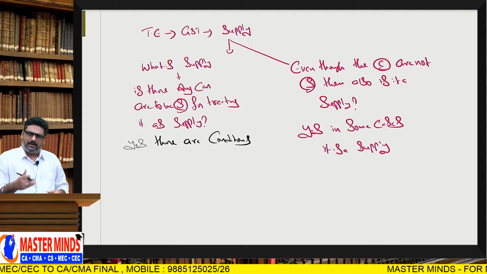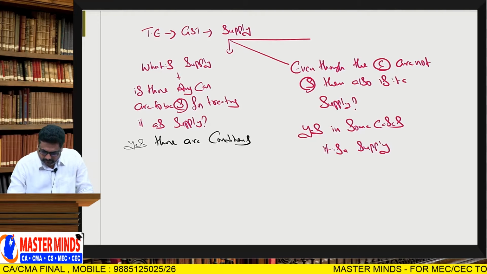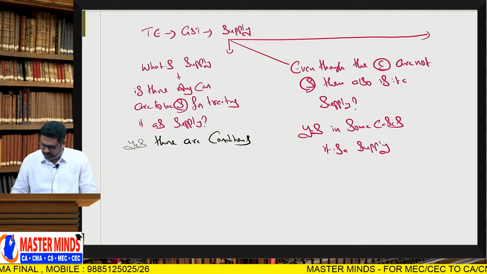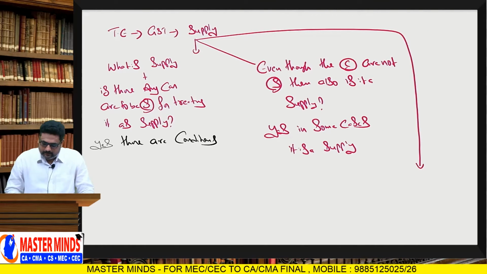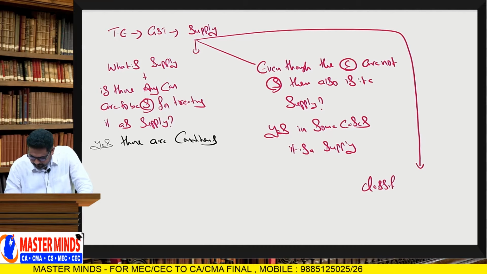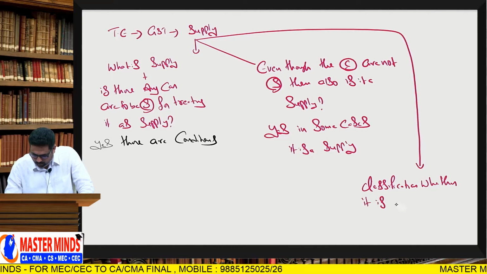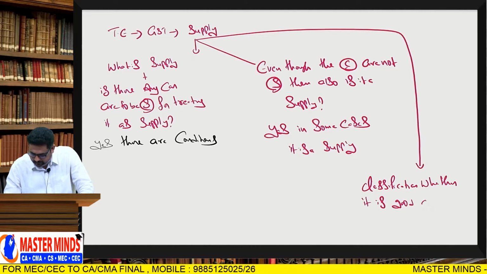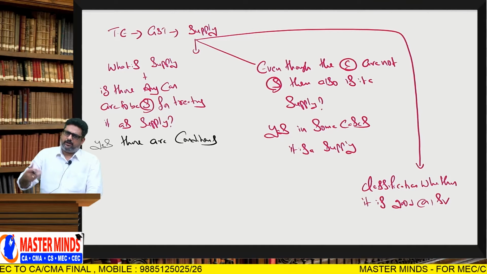In order to apply the tax rates, definitely classification is needed. Understood? Whether it is a good or service, we should classify it.